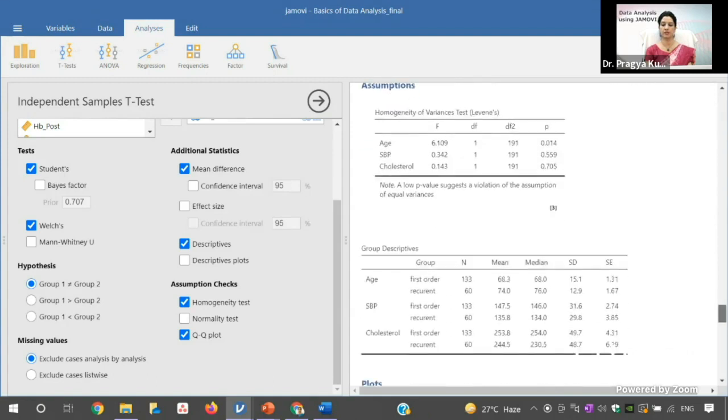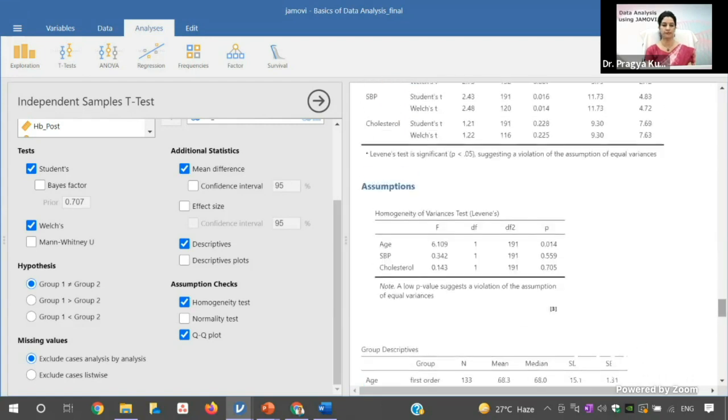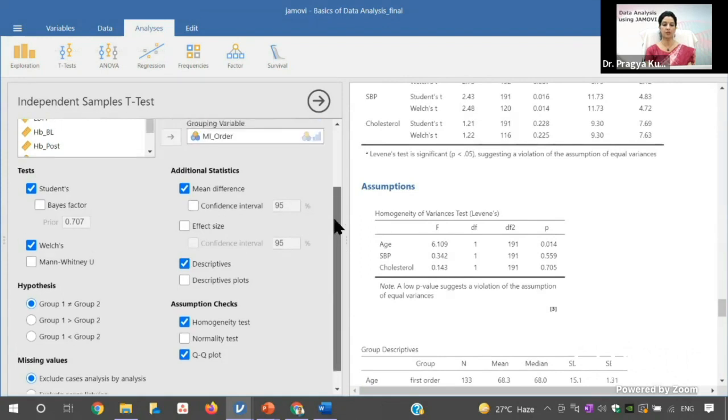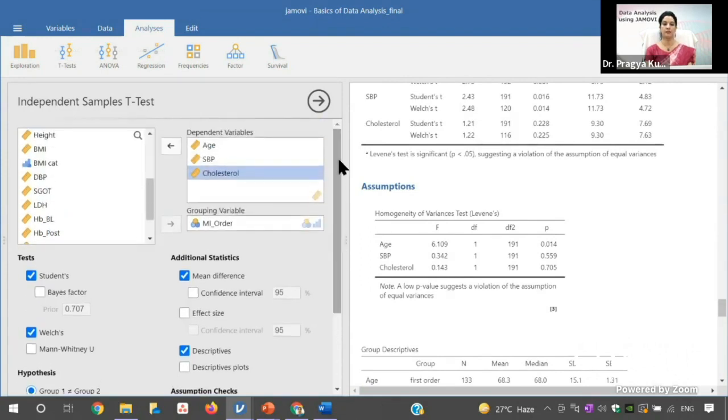And if you see the descriptive, this is the descriptive. So this is the age mean in the first order, and in the recurrent order, the systolic blood pressure was 147 in the first order and 135 in the recurrent order. So this is how you can see the output of this independent sample t-test.